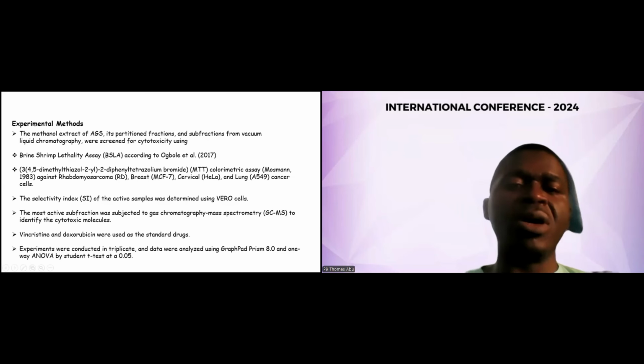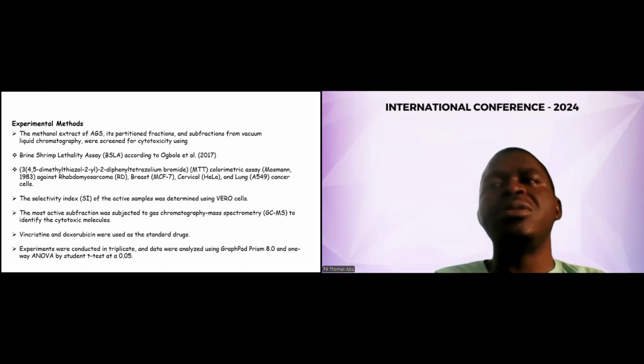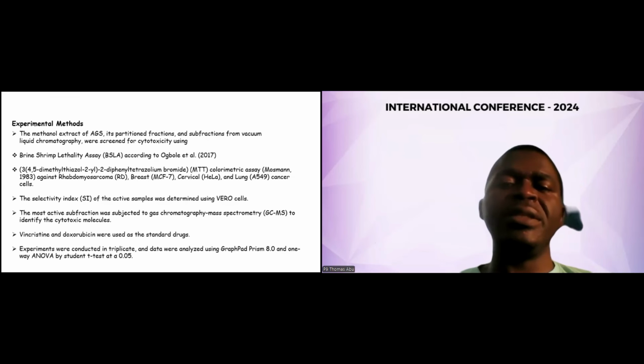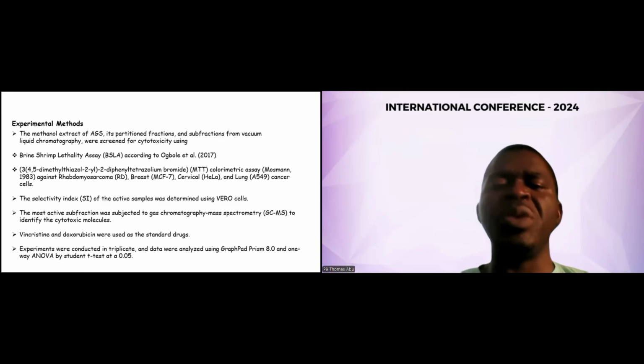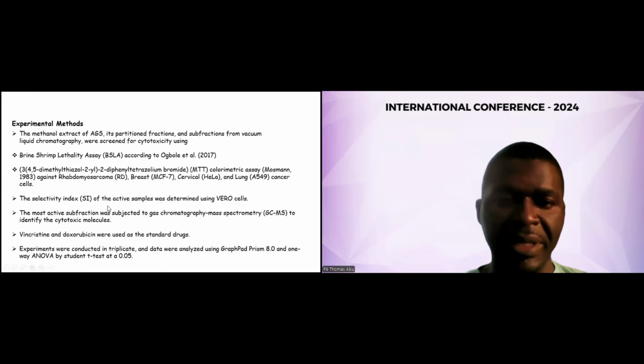It is important because we've discovered that conventional drugs, like I said earlier, can treat a particular site in the body while destroying other sites. So it is important that these promising agents are checked for their selectivity index. If the selectivity index is high, then we can confidently say that it is promising. But if not, then it will be toxic to the system, even if it has a higher activity.